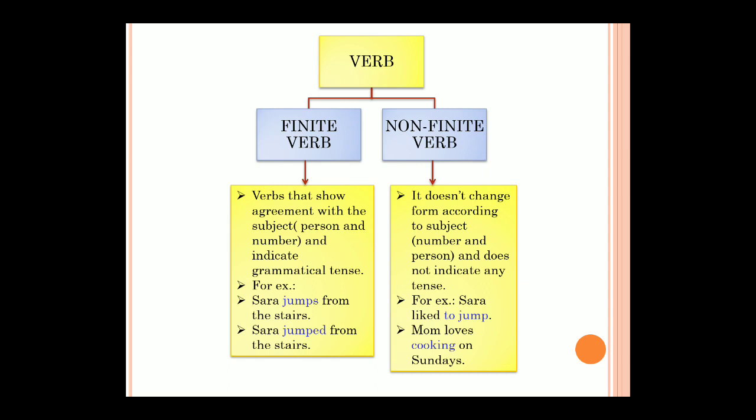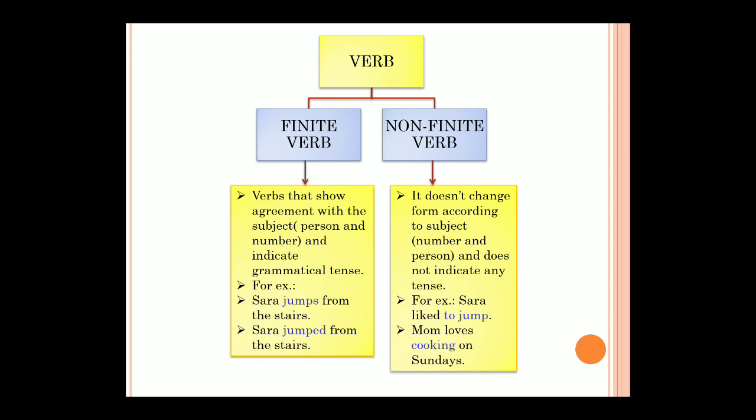For example, she is playing cricket. Or he is playing cricket. Now here, which is the subject, students? She and he. Now after the subject is a verb. I cannot write she are playing cricket, I cannot write he are playing cricket. He and she both are singular subjects, and so I require a singular verb also.